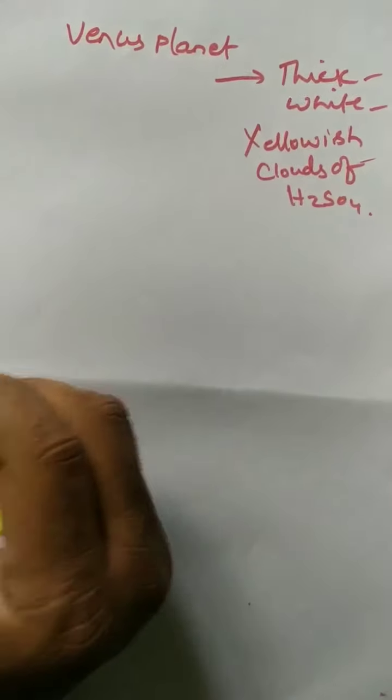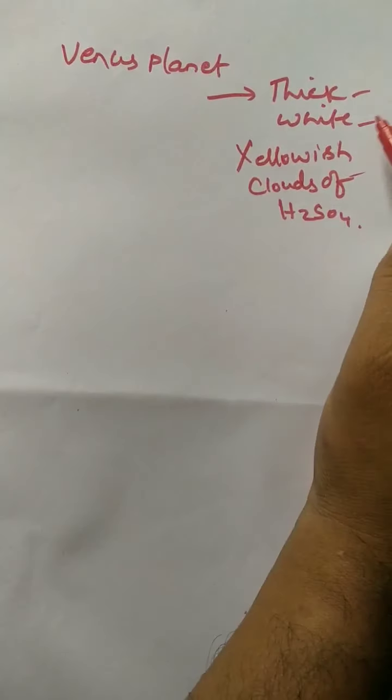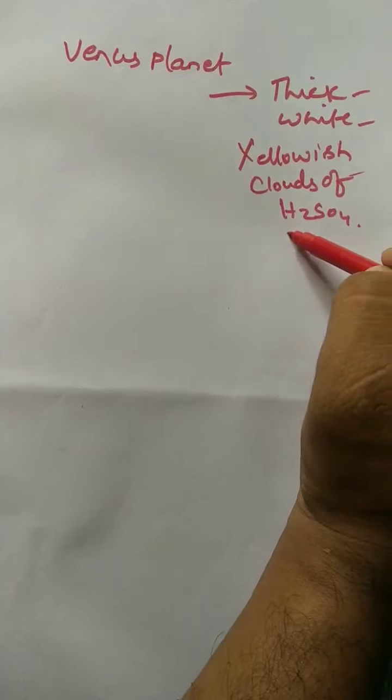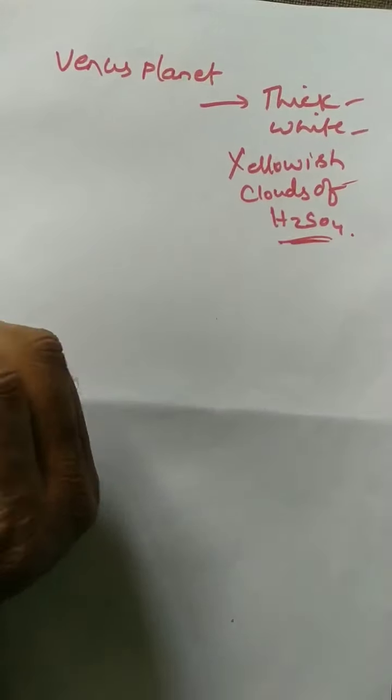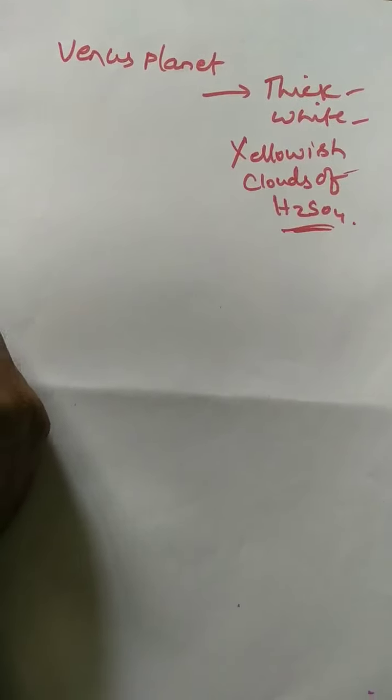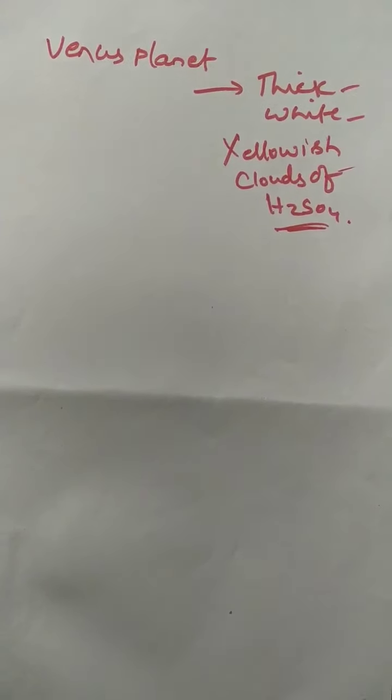If you observe the Venus planet, it is covered with thick dense yellowish clouds of sulfuric acid. So life can't exist on Venus because the pH value is very, very low.